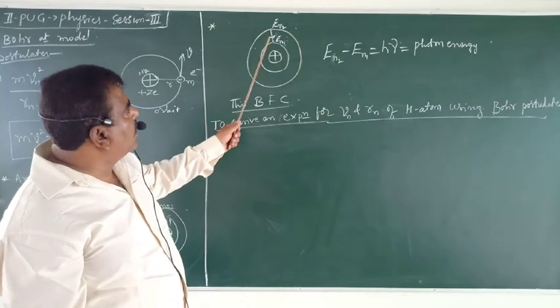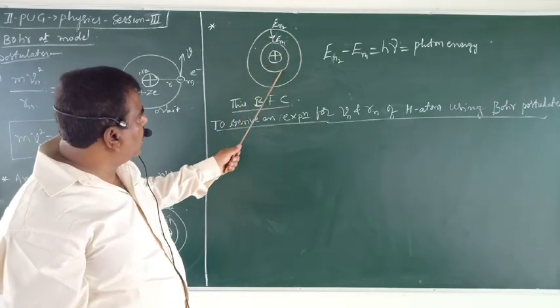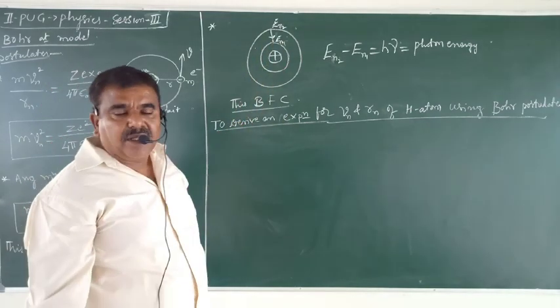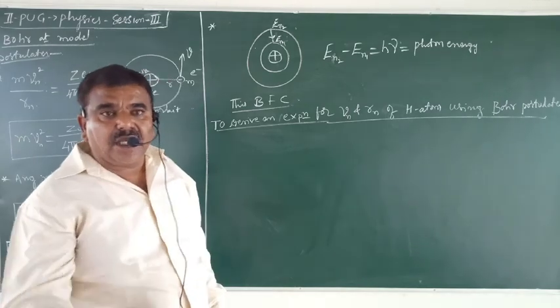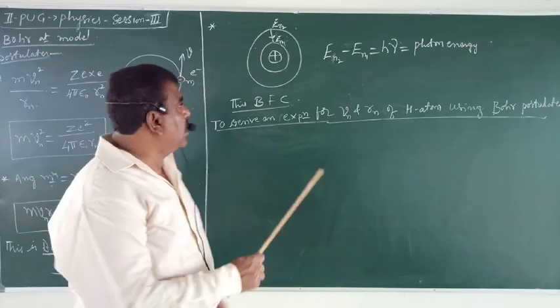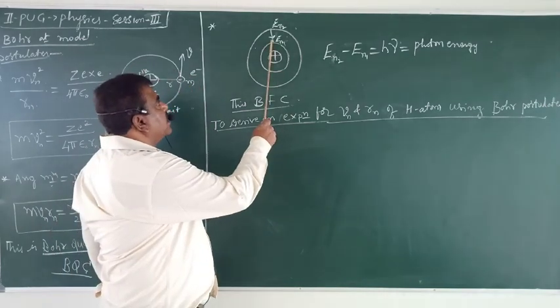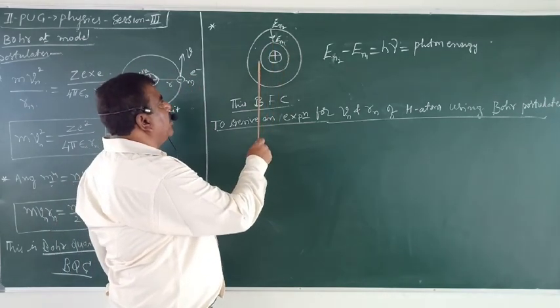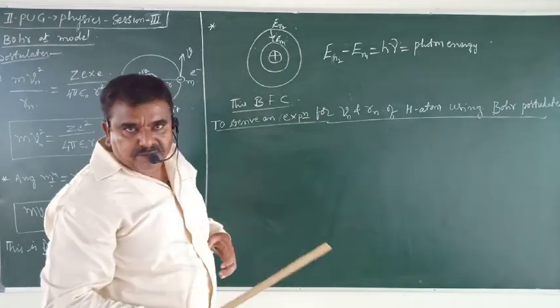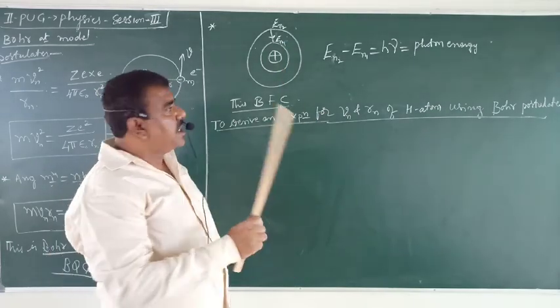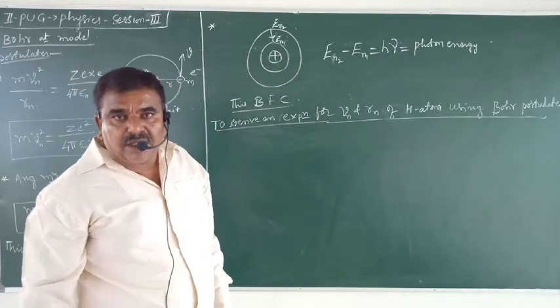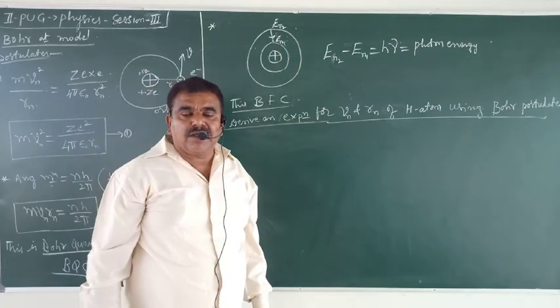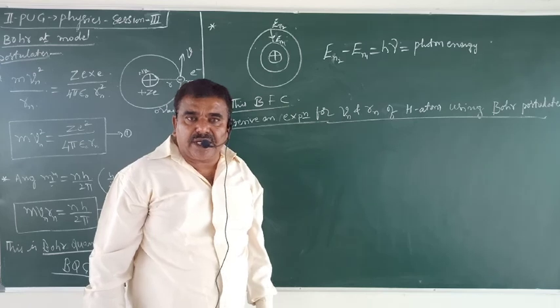During their motion in the same orbit, they don't absorb or radiate energy. The total energy of the electron in the same orbit remains constant. That is why these orbits are also called non-radiating orbits or stationary states.